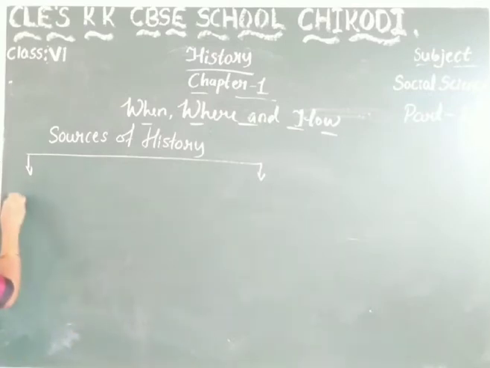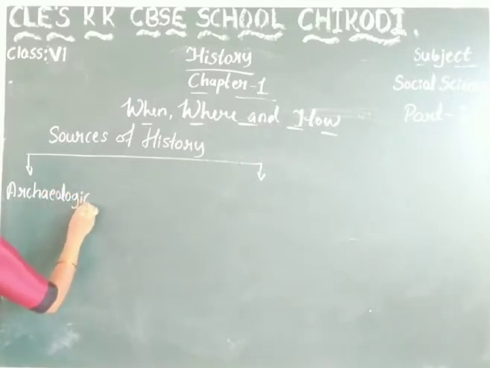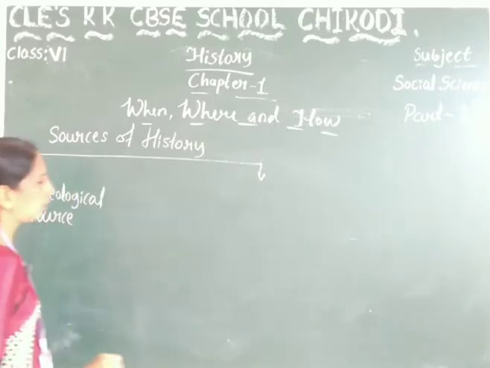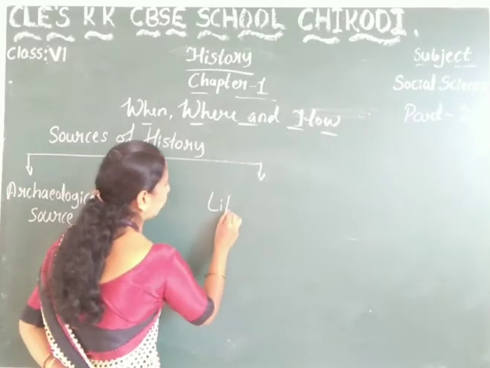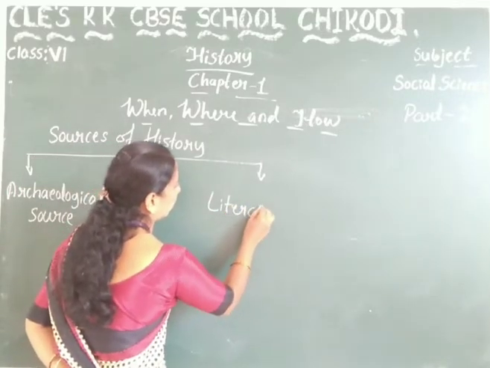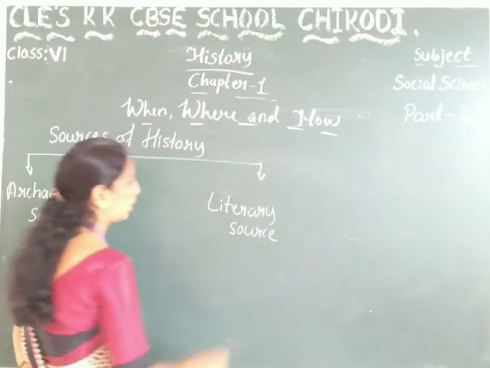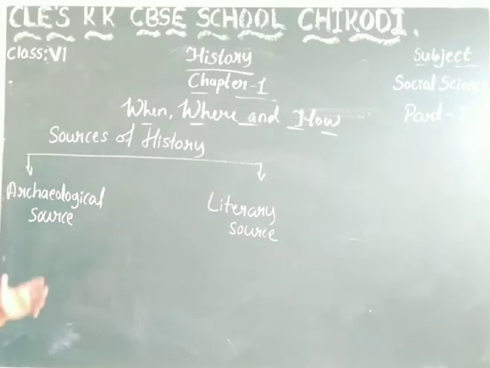First is the archaeological source, and second is the literary source. First I talk about the archaeological source.